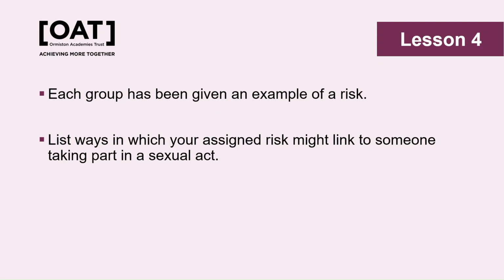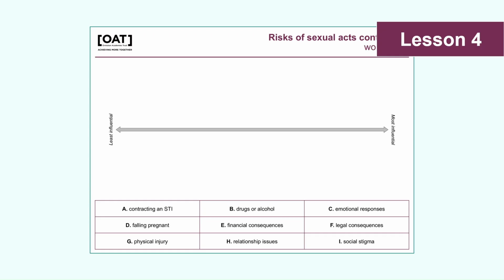When someone is thinking about whether or not they are ready to have sex, as was discussed in the previous lesson, the potential risks may be a factor, and it's important to be able to explore these in more detail. So pupils then have a task where we can take some of these examples, which were possibly identified in that previous activity, and they then compare the extent to which pupils think that they'll have an influence on whether or not someone has sex. In the example here, the pupil has suggested that the risk of getting an STI might be quite influential because people think that they'll automatically get an STI if they don't use a condom.